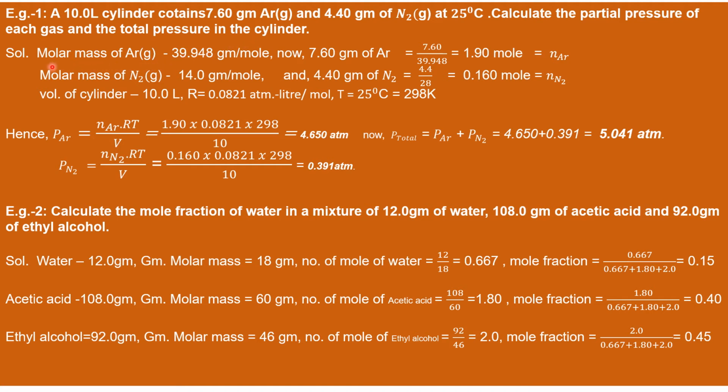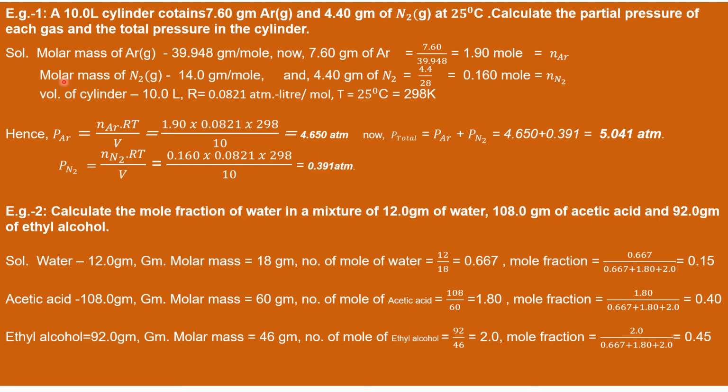Now, molar mass of argon is 39.948 grams per mole, and therefore 7.60 grams of argon equals 7.60 by molar mass, that is 1.90 mole, represented as moles of argon.